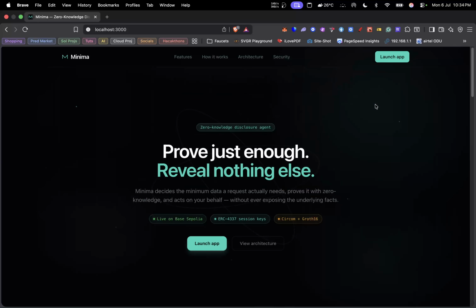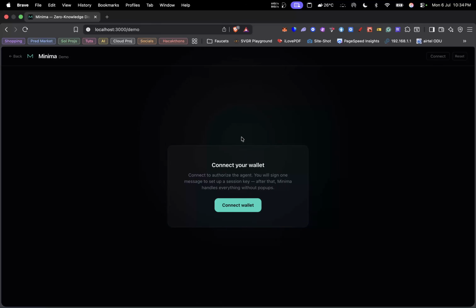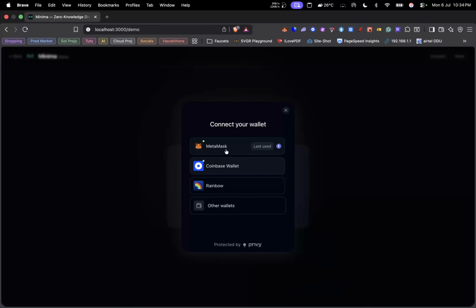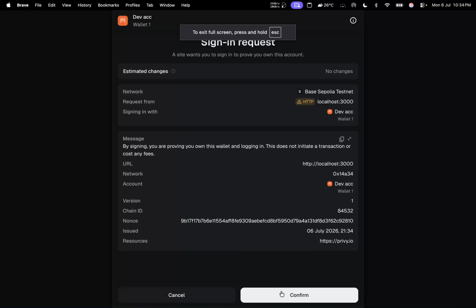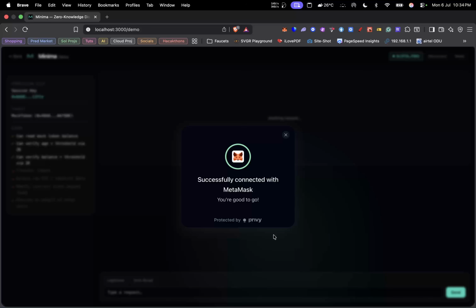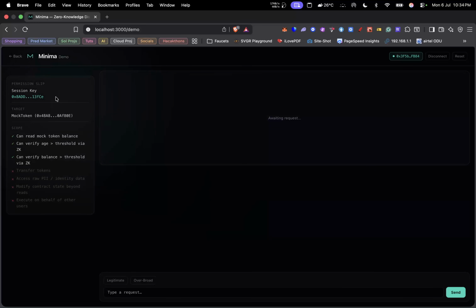I'll quickly run you through how to use the application. You launch the app and connect a wallet. We use MetaMask, and then we move over to the main dashboard. On my left-hand side you can see the permission slip, which basically tells one function from another. This is enforced by the EVM, and you can check any action against it.